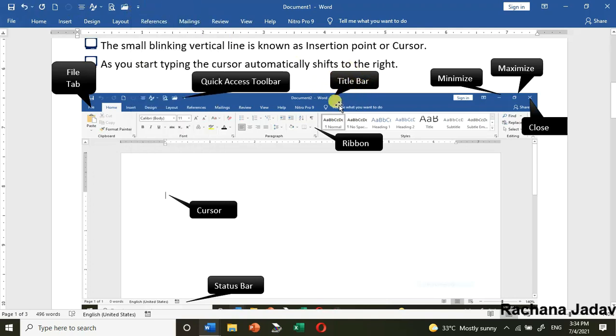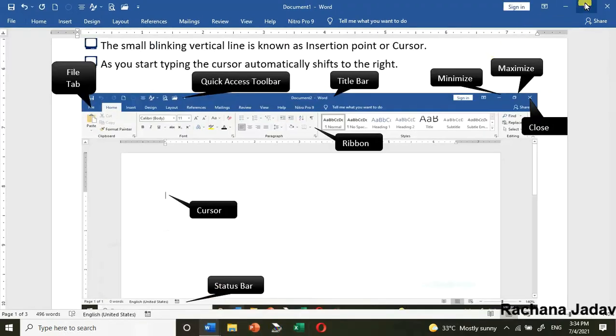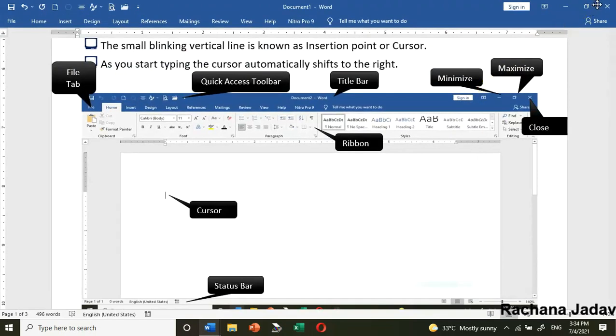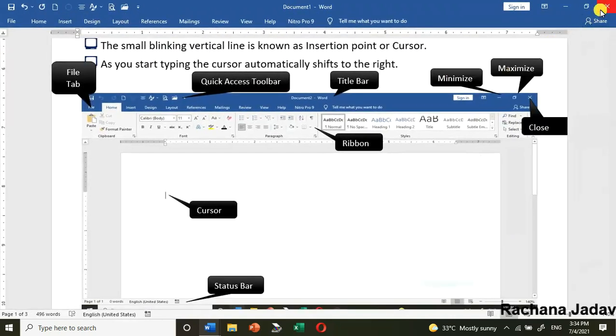Next is the title bar, which is at the top. What you see at the top is known as the title bar. Next, minimize, maximize and close. Minimize means it will go down. You can see that I have moved it down. Maximize means to make it bigger. When you click on maximize, it will turn to restore and it will come back to its original size. Look, this way you can do it.